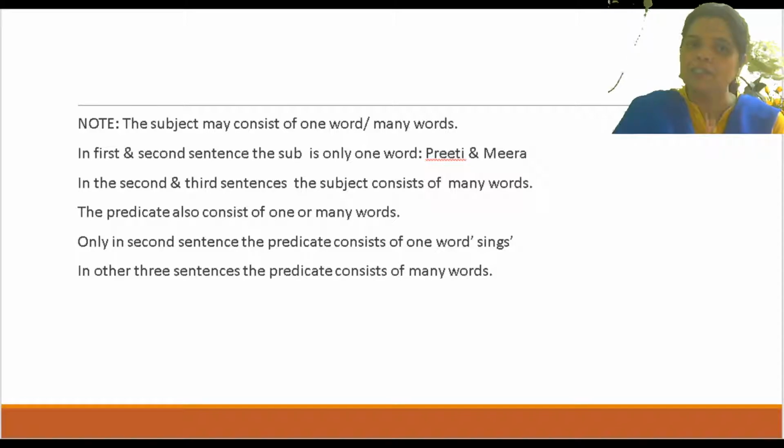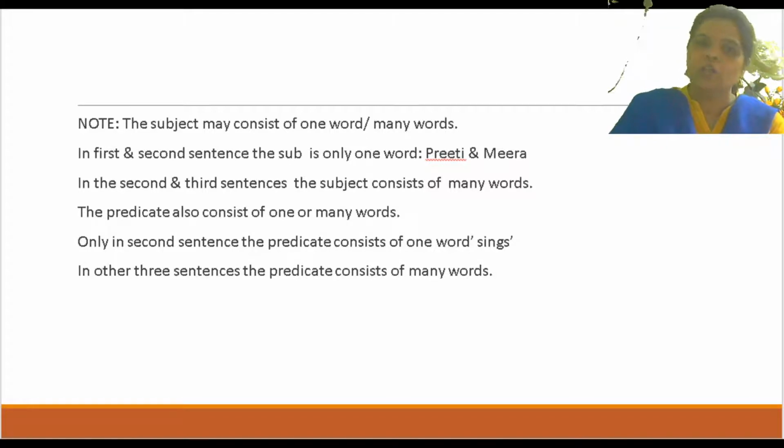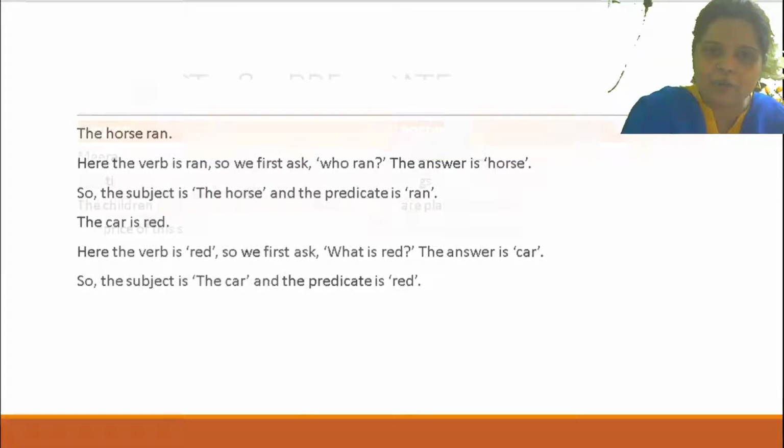In the first and second sentences, the subject only consists of one word, that is Preeti and Meera. In the third and fourth sentences, the subject consists of many words. And the same thing, the predicate also consists of one word or many words. In the second sentence, the predicate consists of one word, that is sings. In the other three sentences, we can see the predicate consists of many words. If you want to see it again, I will show you.